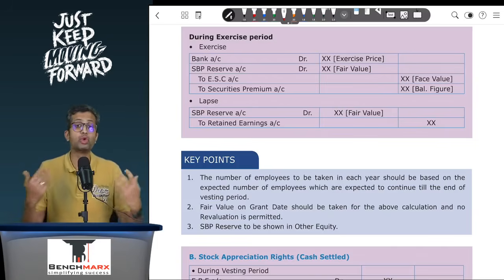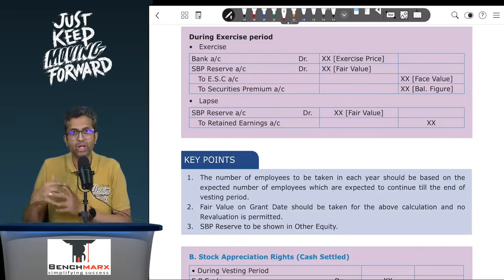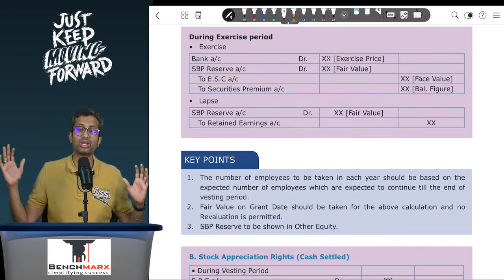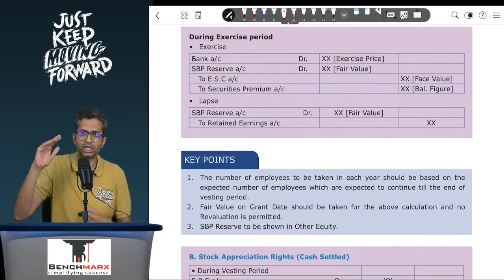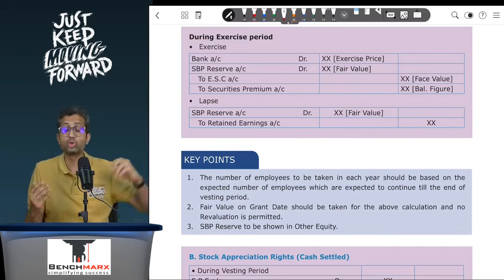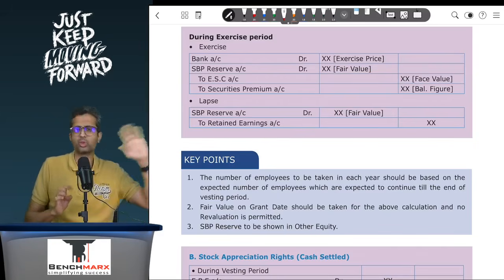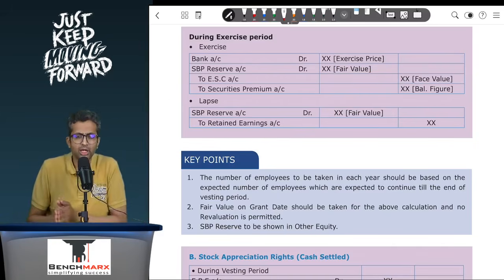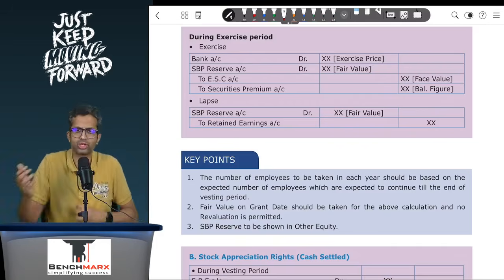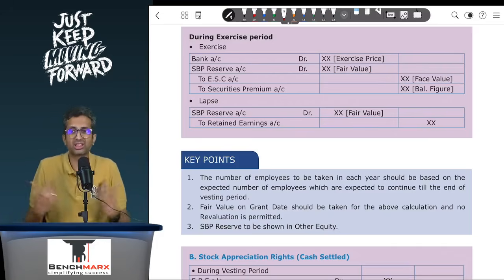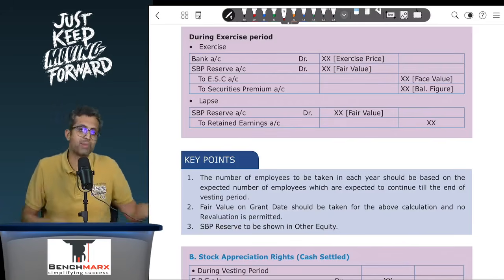Like for example, when you do admission or retirement of a partner, when one partner retires and we believe that you had to pay him 30 rupees, the partner says, I don't want anything. In which case you debit the retiring partner and credit the continuing partners. You don't show this as profit of the partnership firm. You say, okay, C capital account debit to A capital, B capital. Here, the continuing partners are like equity shareholders, and hence you credit the retained earnings, but you can't credit this as profit for the year impacting the net profit.